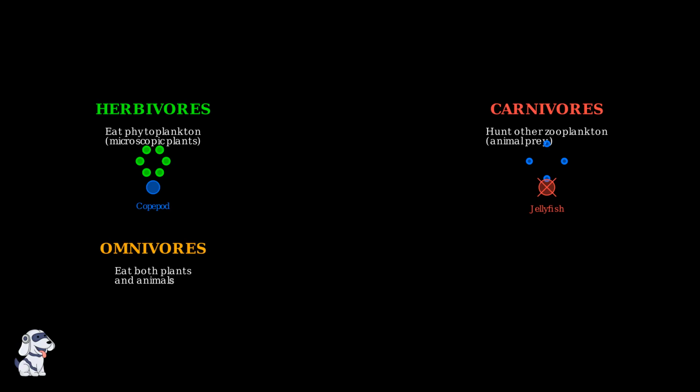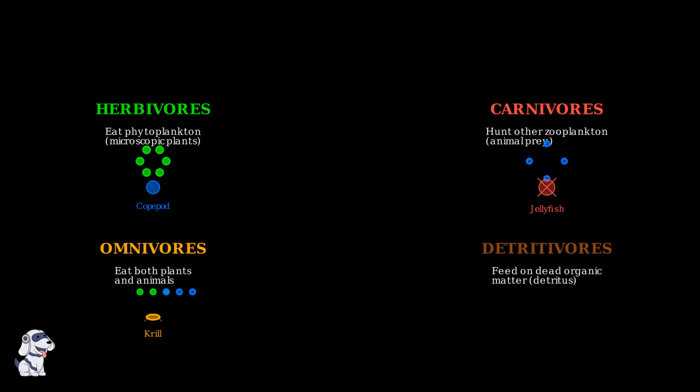Omnivorous zooplankton have the most flexible diet, feeding on both phytoplankton and other zooplankton. This adaptability allows them to survive in changing conditions. Many krill species are omnivores, switching between plant and animal food sources depending on availability.